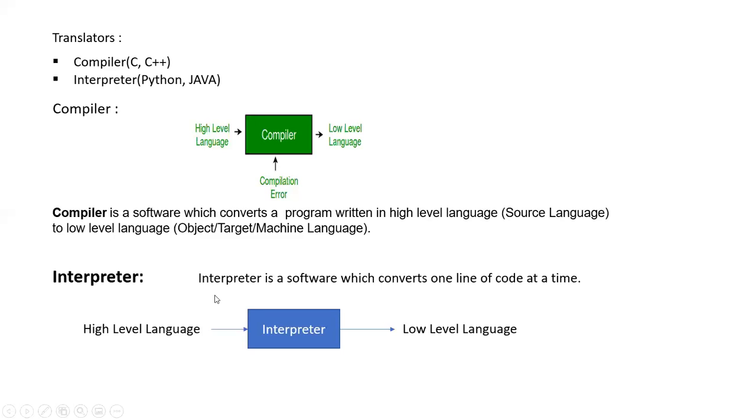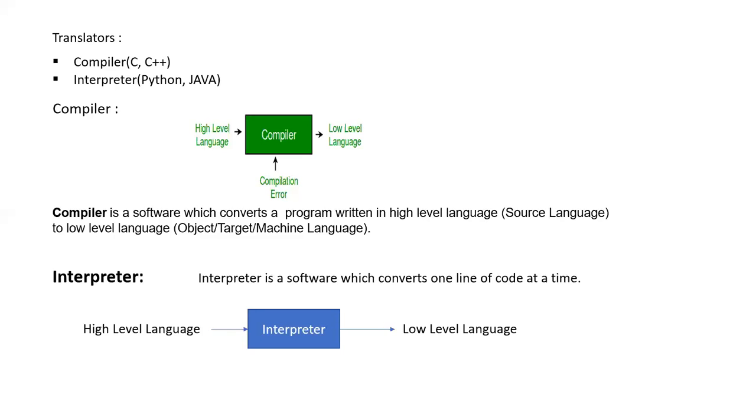And what is an interpreter? An interpreter is also a translator, but it translates line by line, statement by statement. An interpreter is software which converts one line of code at a time. It will not convert the entire program at once like a compiler. This is the difference between compiler and interpreter.